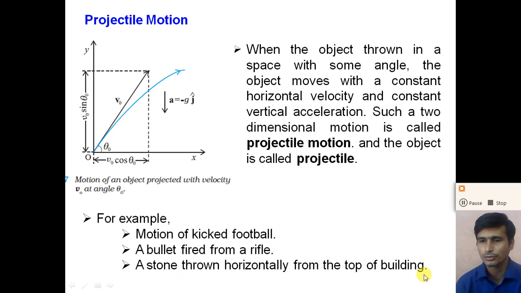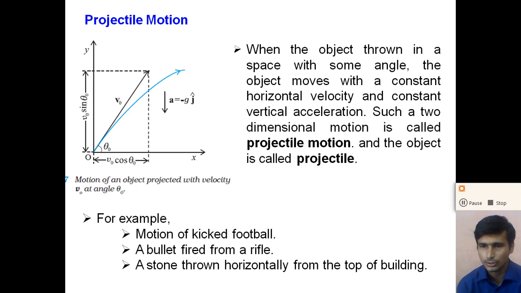When we throw a stone from the top of a building, it first moves in the horizontal direction up to some distance and then moves in the vertical, downward direction. So two independent motions are present in the projectile motion.